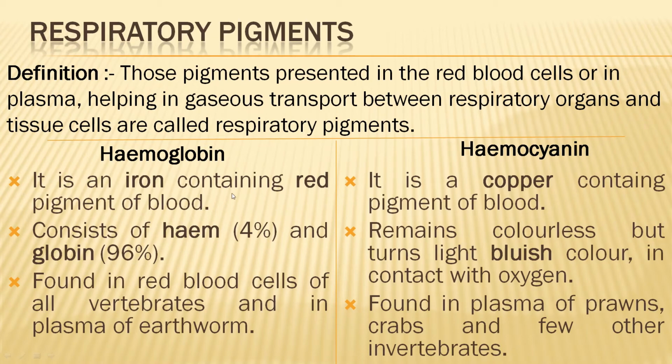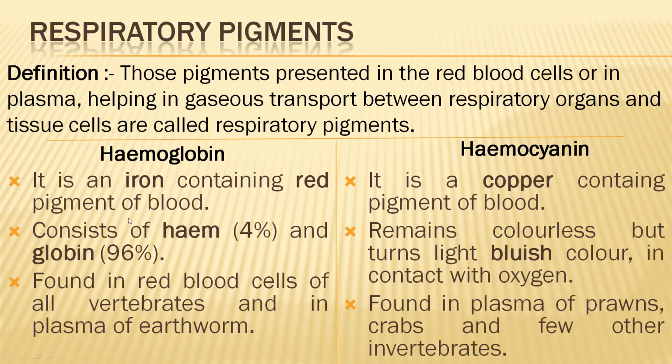Simultaneously see this also, so you can draw the difference from here also. Hemocyanin is a copper containing blood pigment, and as you can see, iron means red, copper is bluish. So it remains colorless but turns light bluish in contact with oxygen.